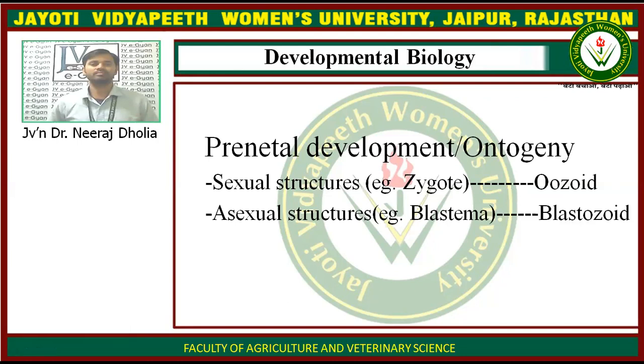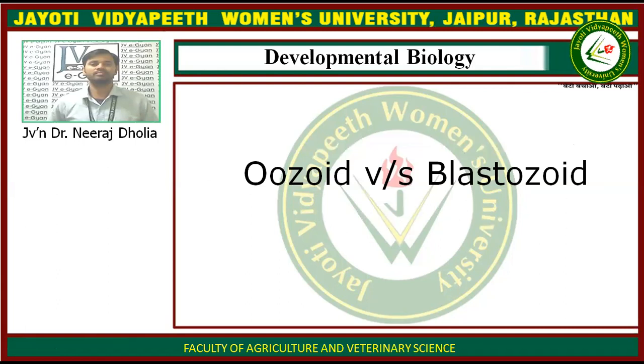So if you are asked what embryology is, you can answer that the process of generation of oozoid from the zygote is embryogenesis, and the study of embryogenesis is known as embryology. Likewise, the process of development of blastozoid from the blastema is known as blastogenesis.